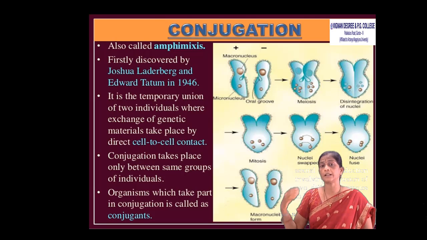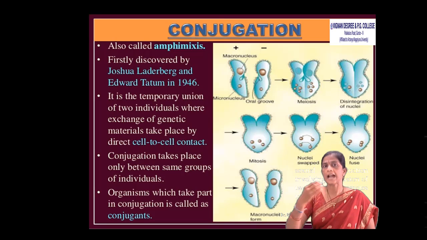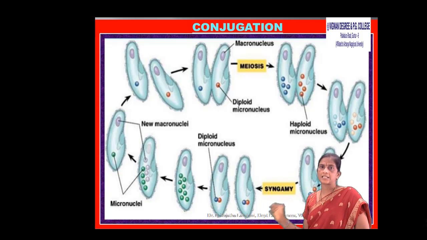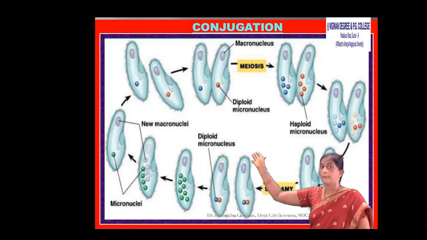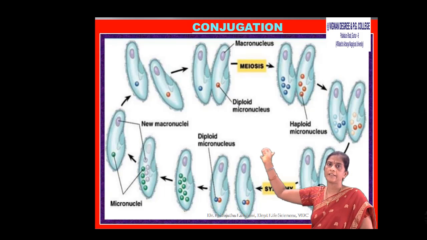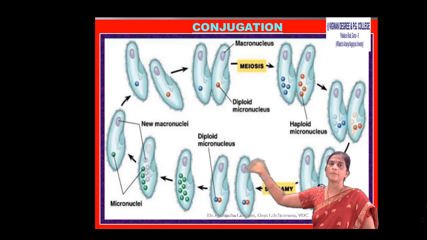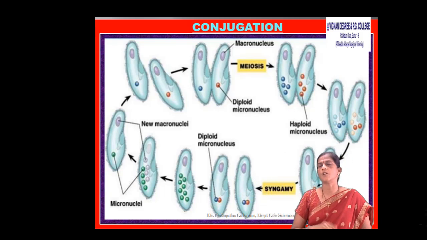It is an important type of sexual reproduction which was discovered by Lederberg and Tatum. Here you can see the complete structure of the conjugation. Here mitosis, the cells will divide, haploid nucleus, syngamy will occur, diploid micronucleus will occur, new cells will be produced. That is the process of conjugation.